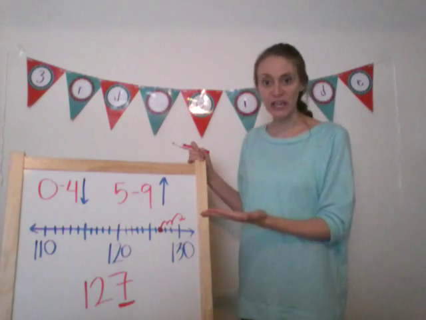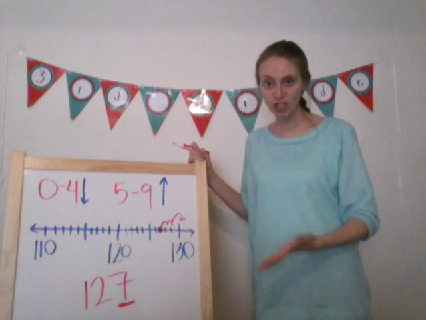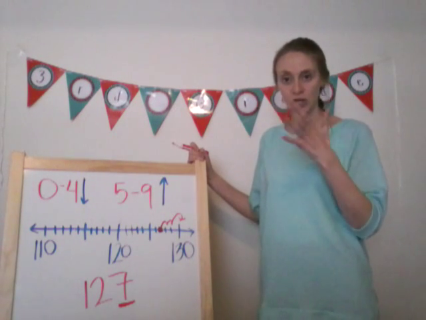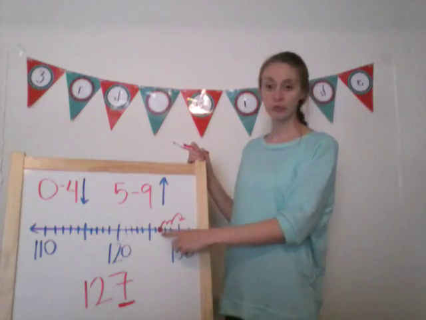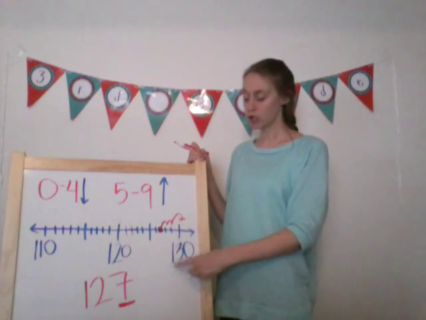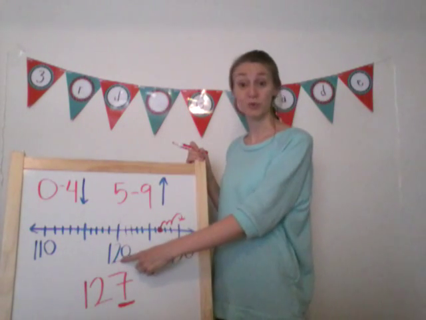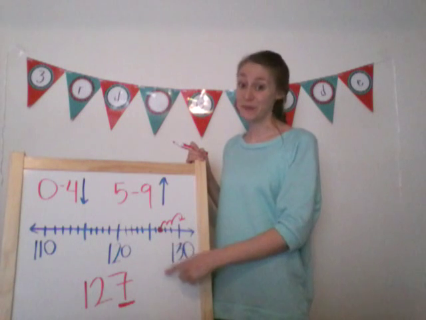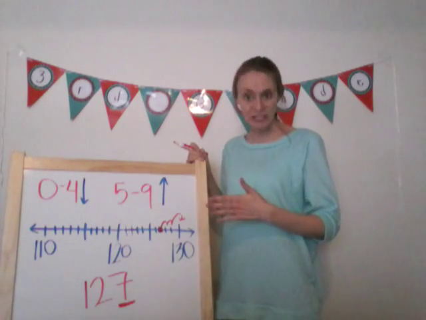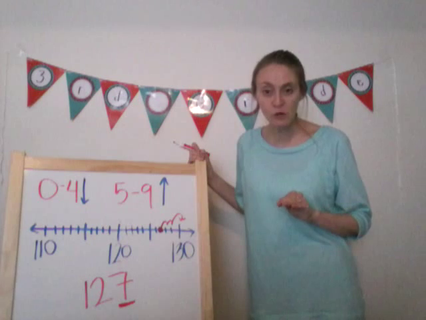So now let's look at it and double check to make sure that it makes sense on our number line. Is 127 closer to 130 or is it closer to 120? Definitely 130.